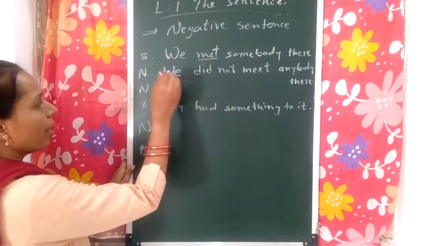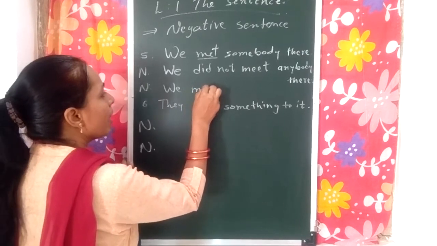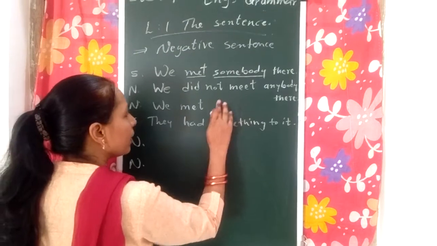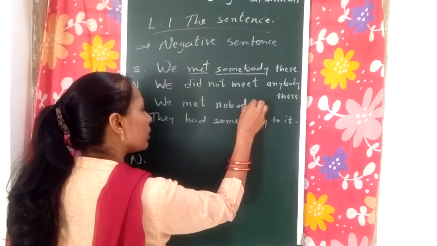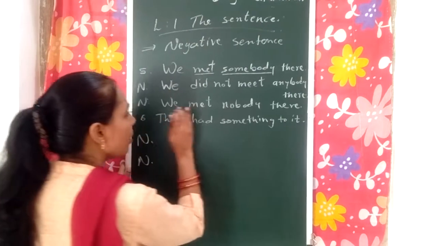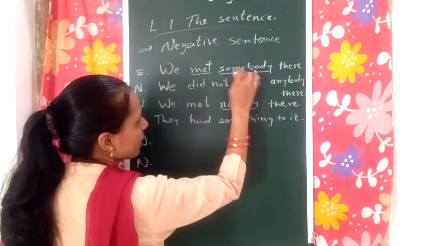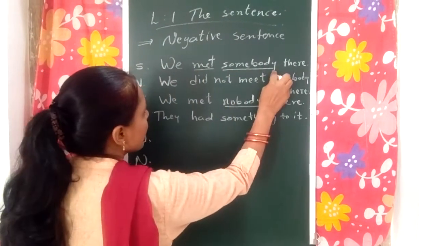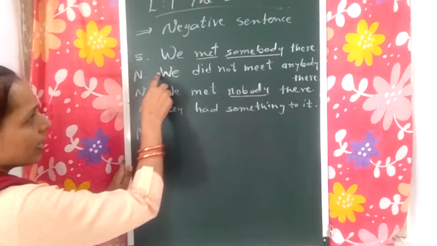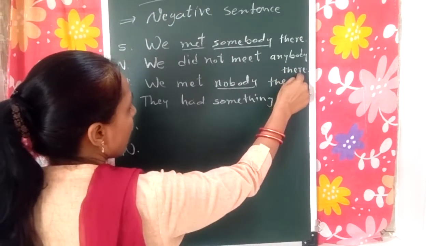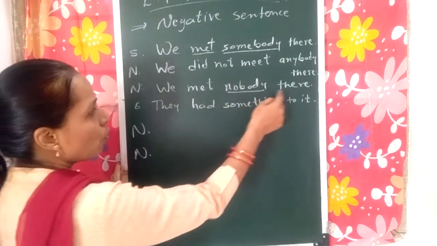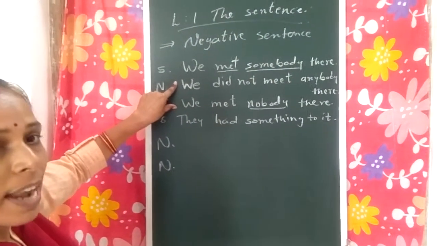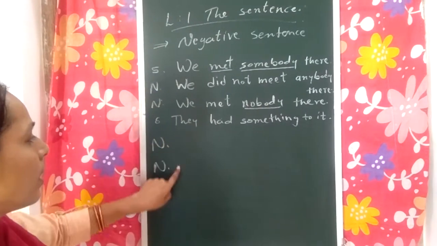And in another way, we can write as we met nobody there. Here we use nobody instead of somebody, right? So this sentence is written in two ways. Like, we did not meet anybody there. We met nobody there. So some sentences can be written negative in two ways. Okay, see the next sentence.